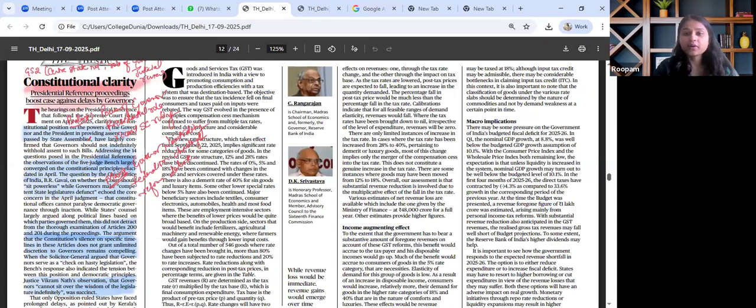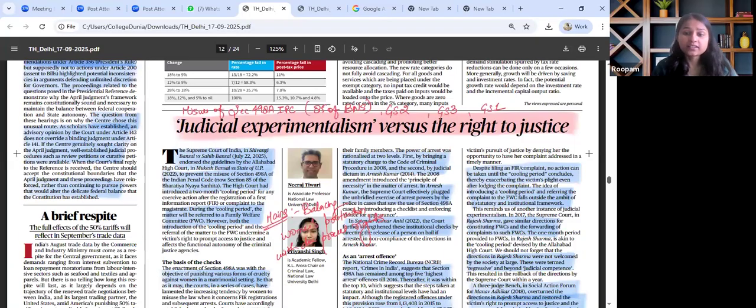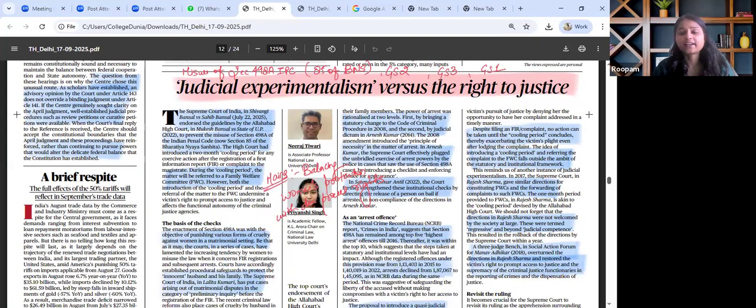Moving on, the next important article that is there in the newspaper majorly talks about judicial experimentalism versus the right to justice. Now, the key theme that has been discussed in this particular article majorly talks about the misuse of Section 498A of IPC, right? Which is now being considered into Section 85 of Bharatiya Nyaya Sanhita, that is BNS.